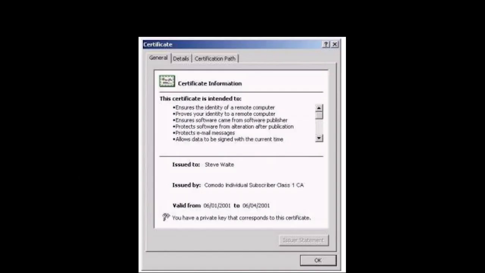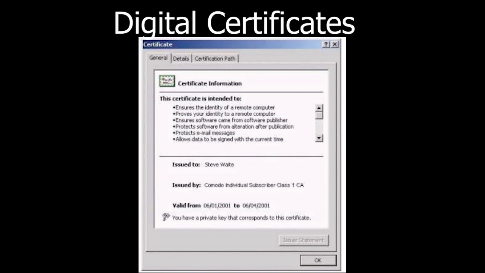Digital certificate function. This is similar to the function of identity cards, identification cards like passports and driving licenses, right? This digital certificate has the same function as these identity cards. Digital certificates are issued by recognized CAs, that is, certification authorities only. When someone requests a digital certificate, the authority verifies the identity of the requester. The authority will check the identity of that person, and if the requester fulfills all the requirements, the authority will issue the digital certificate, right?